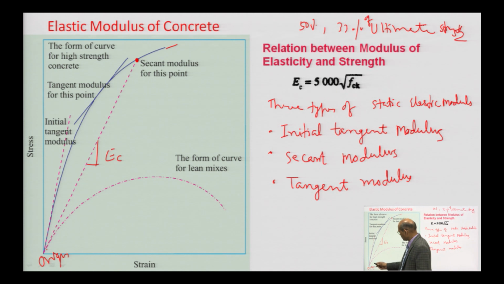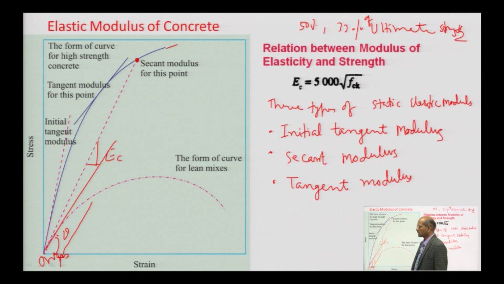Initial tangent modulus is there. Whatever the origin is here, say I want to draw for this lean concrete. This is the origin. You draw the curve like this. Whatever this curve you are getting here will give you the initial tangent modulus.